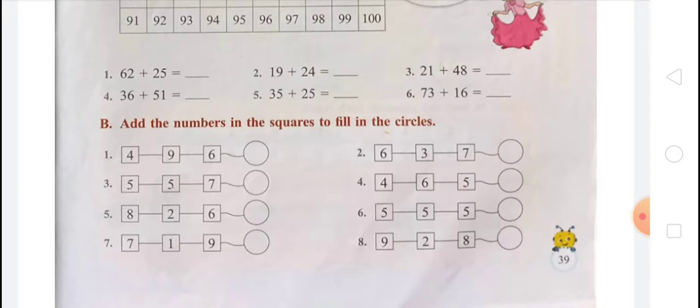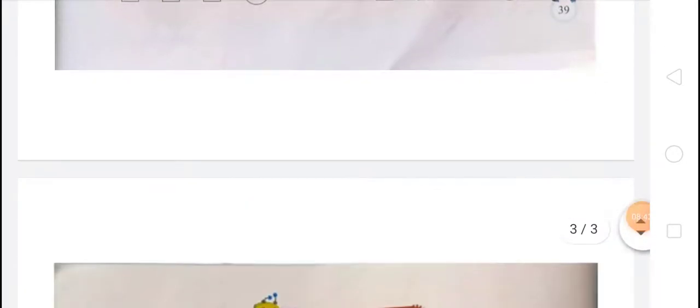Question number 5, 8, 2, 6: 8 plus 2 is 10, 10 plus 6 is 16. So you have to write 16 in the circle. Question number 6, 5, 5, 5: 5 plus 5 is 10, plus 5 is 15. So you have to write 15 in the circle. Question number 7, 7, 1, 9: 7 plus 1 is 8, 8 plus 9 is 17. So you have to write 17 in the circle. Question number 8, 9, 2, 8: 9 plus 2 is 11, 11 plus 8 is 19. So you have to write 19 in the circle.